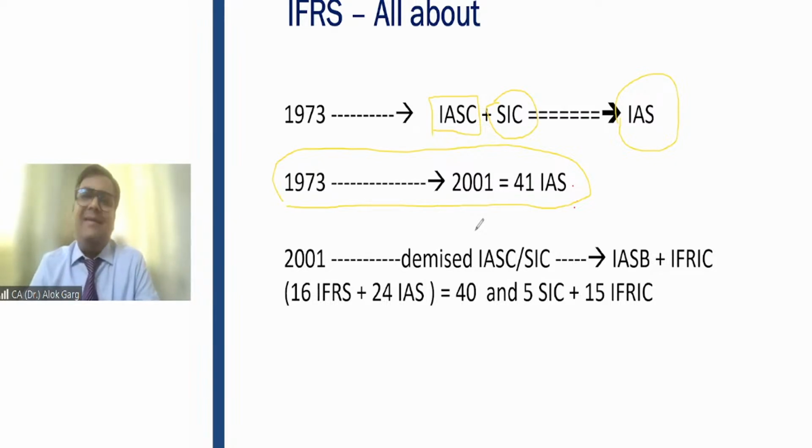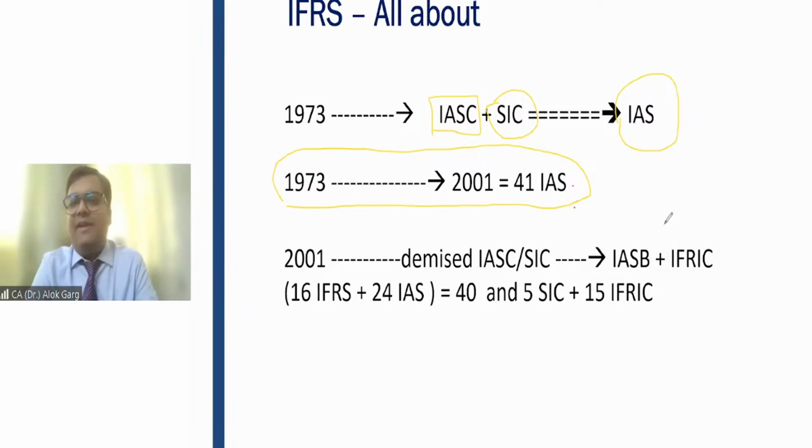So in that case, these global standard setters had a meeting. They convened a meeting, and they discussed and decided that these international accounting standards are now 3 decades old. So looking at the way the world is changing, and at the scams and frauds which are happening, probably we need to revamp or revise the existing structure of the global standard.